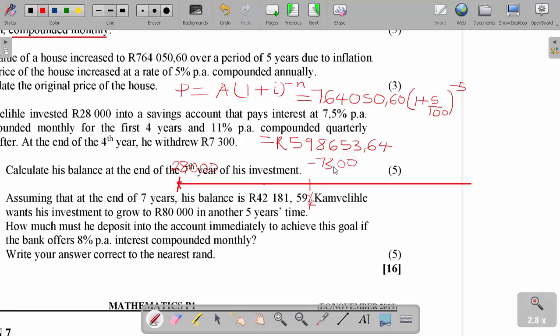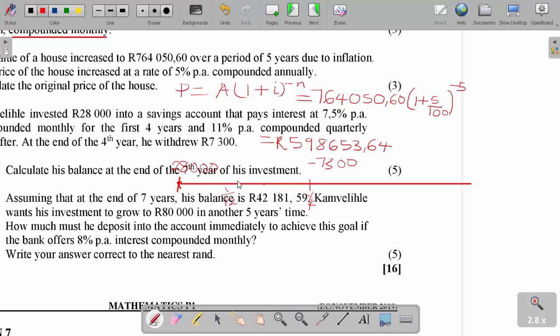The first compounding was monthly, so we divide i by 12.